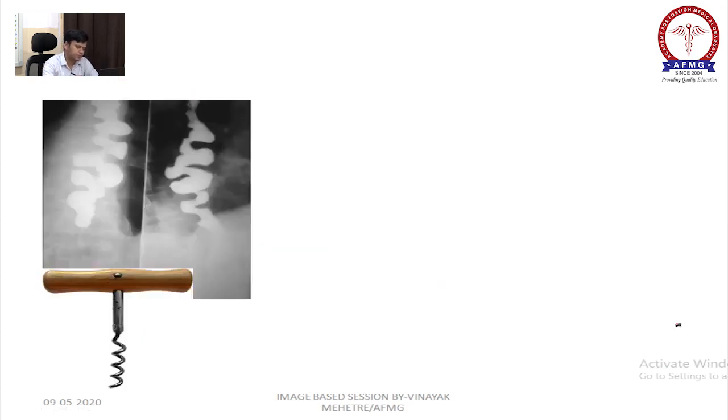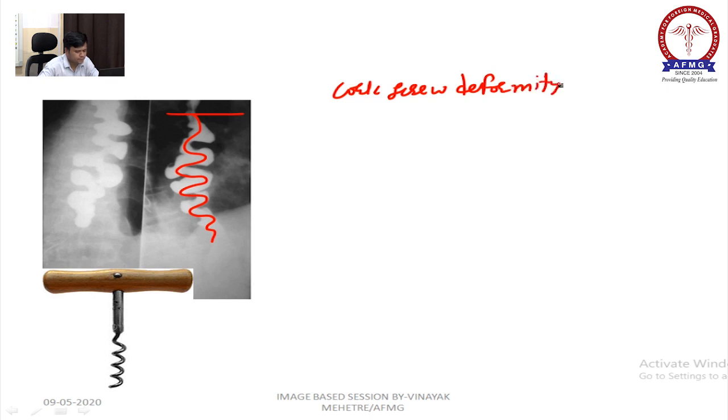Next, the wine bottle opener, right? This has already been asked. This is the corkscrew deformity or corkscrew appearance.